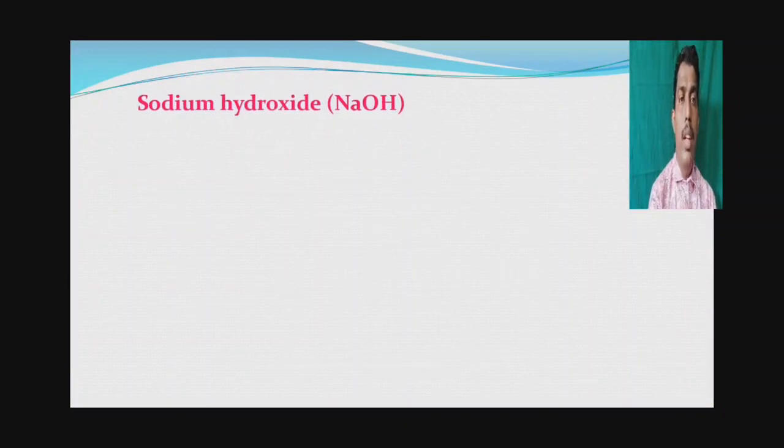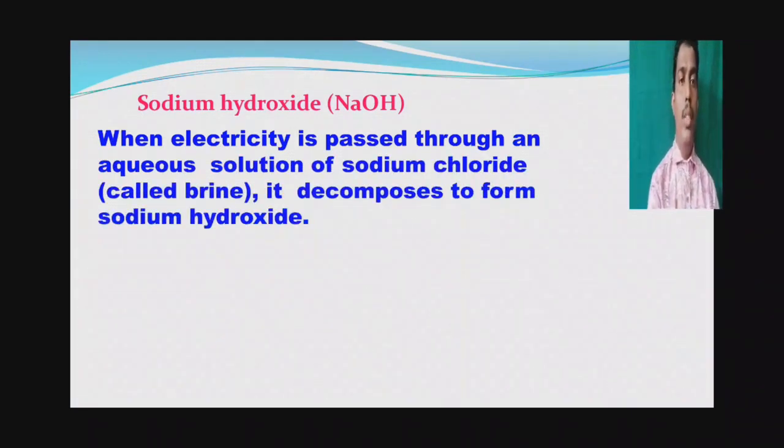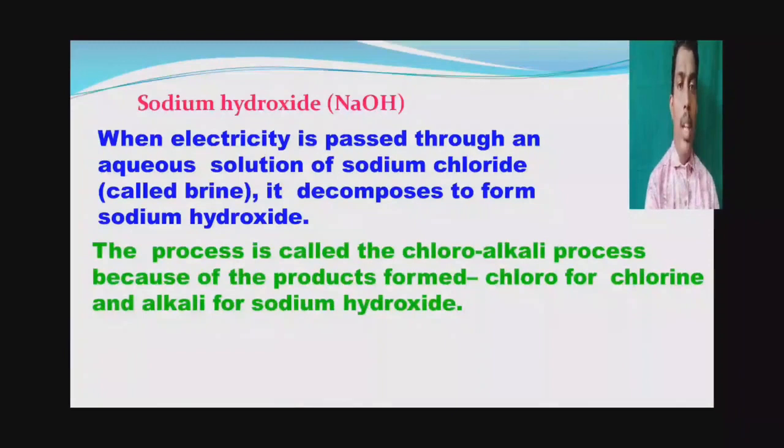Sodium hydroxide, chemical formula NaOH. When electricity is passed through an aqueous solution of sodium chloride, important, this one: an aqueous solution of sodium chloride is called brine solution. Sodium chloride, formula NaCl, decomposes to form sodium hydroxide. Here brine solution is a mixture of sodium chloride and water.